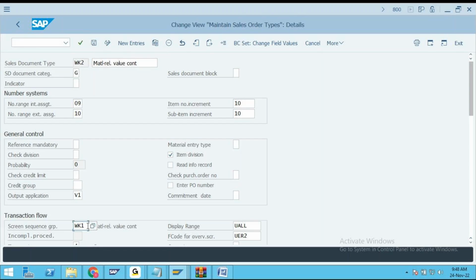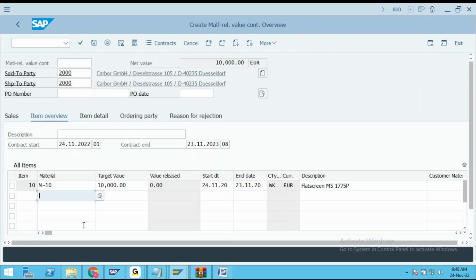Now see the screen. Because of the screen sequence group, the screen has been changed so that we are getting the field material directly rather than the field assortment module. So the screen has to be changed. This is the only difference, my friends.